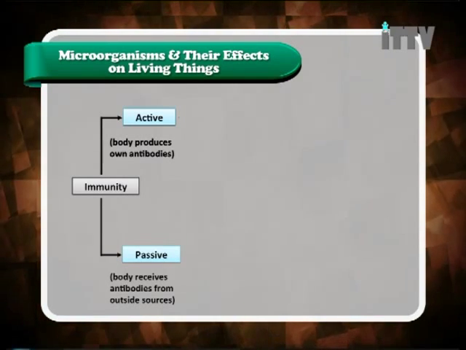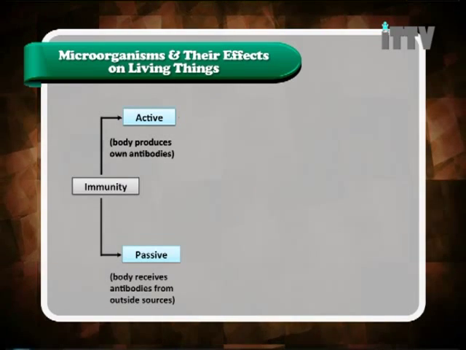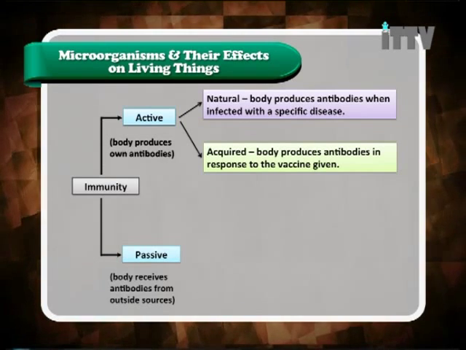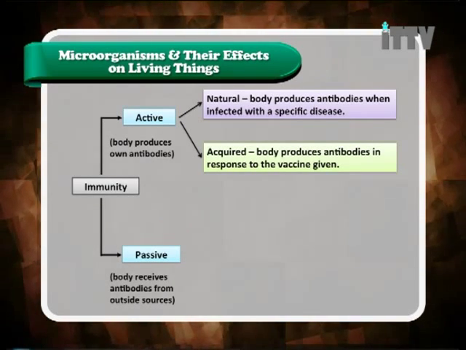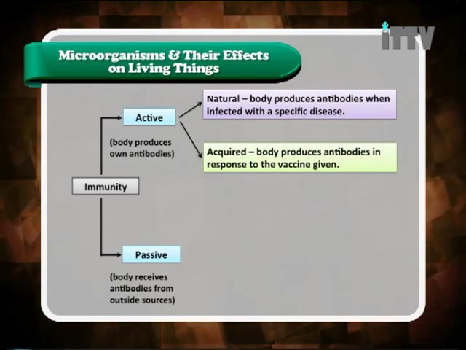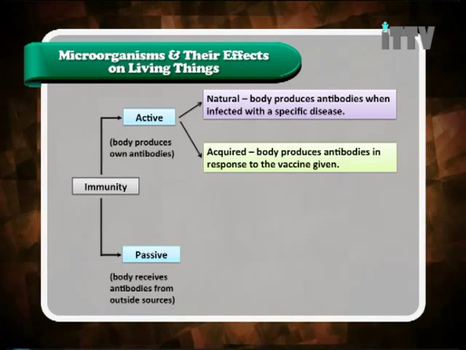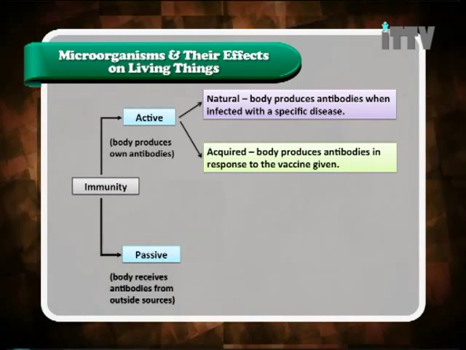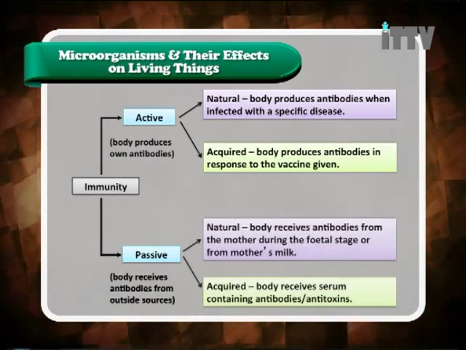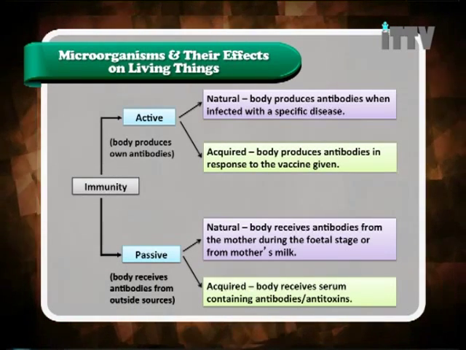As we know, immunity is divided into two: active and passive immunity. Let's start from active immunity. Active is divided into two, that is natural and acquired immunity. Let's start from natural. Natural is whereby the body produces antibodies when infected with a specific disease, while for acquired, the body produces antibodies in response to the vaccine given.